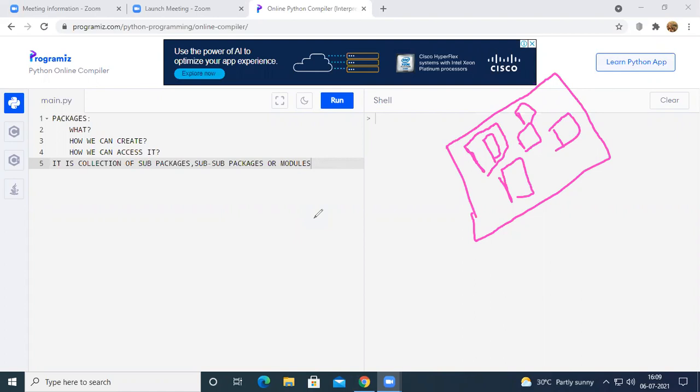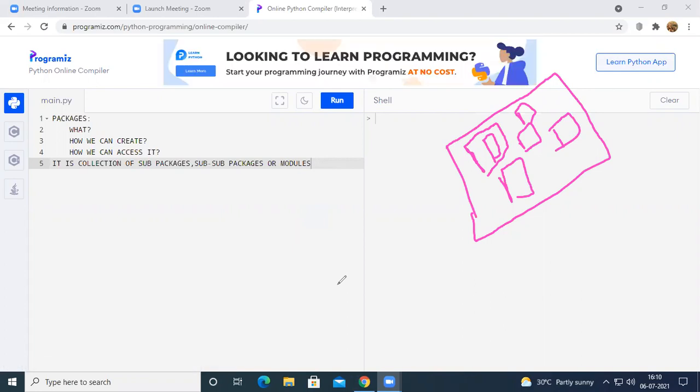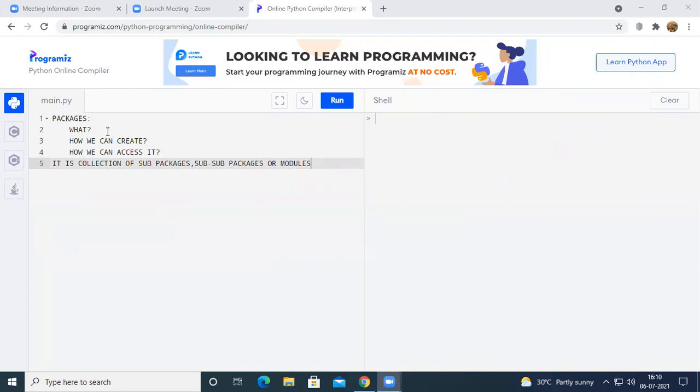While importing, I will explain how to get the package into the program. So we use these packages in order to access multiple modules at a time, or a single module individually. You will get a clearer idea after the completion of this session, don't worry. So a package is a collection of sub packages and modules.